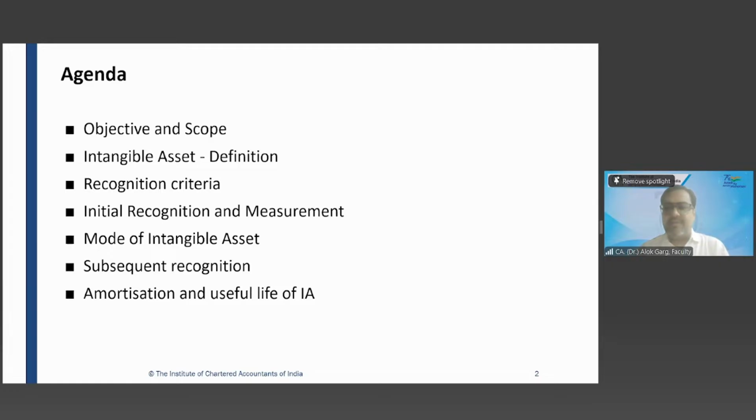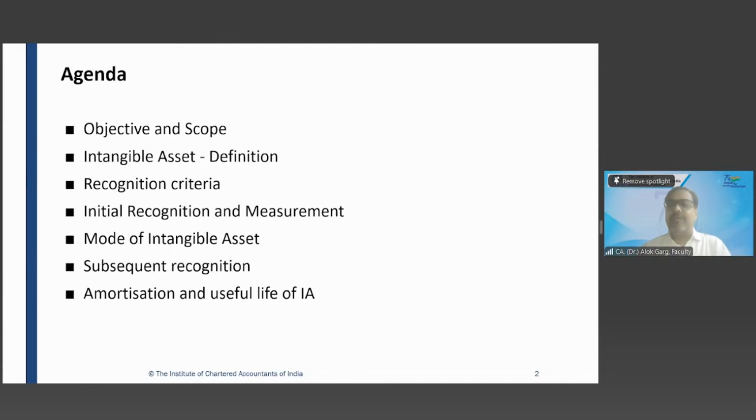Largely, if I talk about AS 26 versus Ind AS 38, 70 to 75% of the concepts of AS 26 are sitting in Ind AS 38. So you haven't started reading Ind AS 38, but you are aware that 50% of the concepts you have covered by way of Ind AS 16, and 75% of the concepts are the same in comparison to Accounting Standard 26.